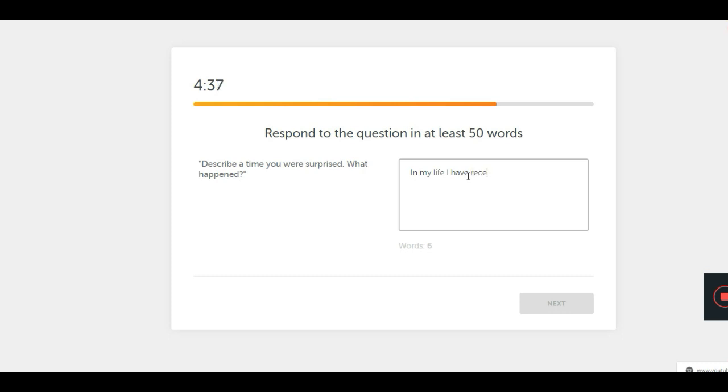You can see that there is a word count below. You can consider that and accordingly write your words and make the statement. Now here I have made the statement and I have written more than 50 words, but I tried to answer both the questions accurately. So just have a look.